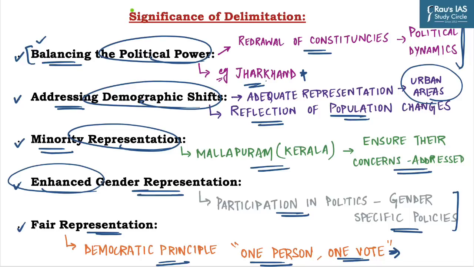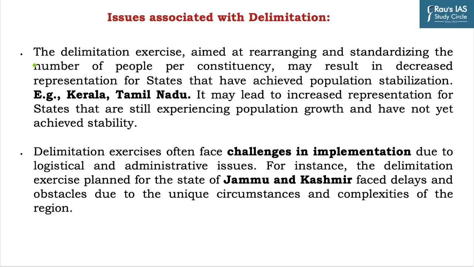Now, what are the issues associated with this exercise? The first issue is decreased representation of states that have achieved population stabilization, which are mostly the states in the southern region, such as Kerala and Tamil Nadu. It may result in increased representation of states that are still experiencing population growth.